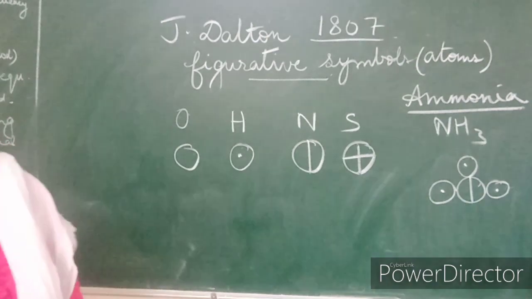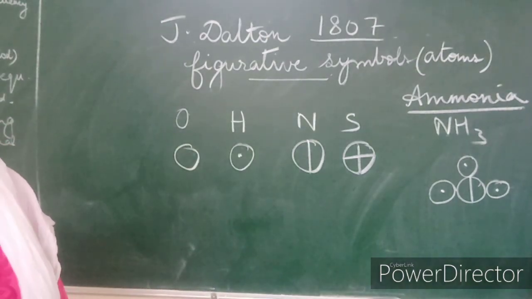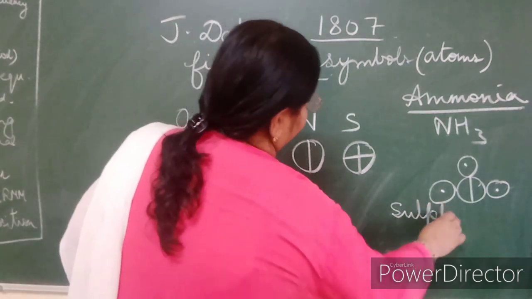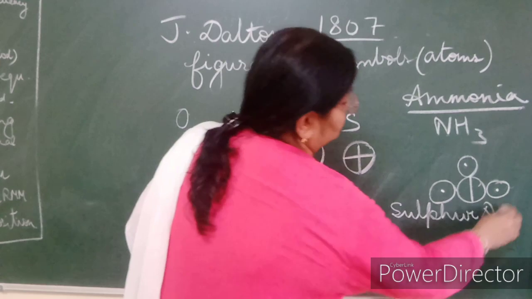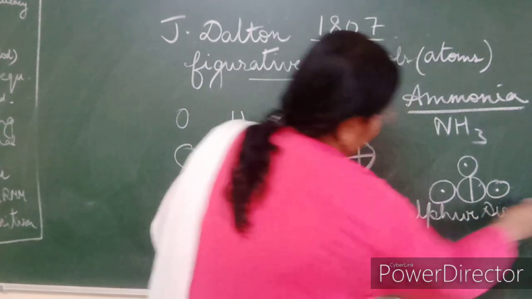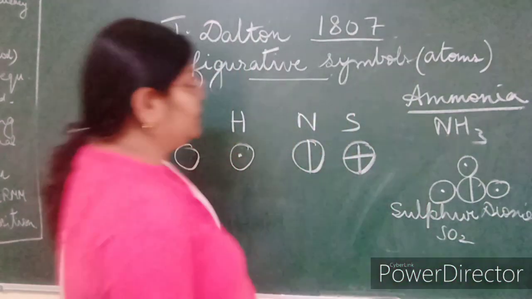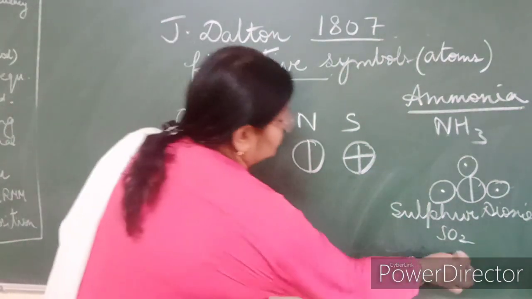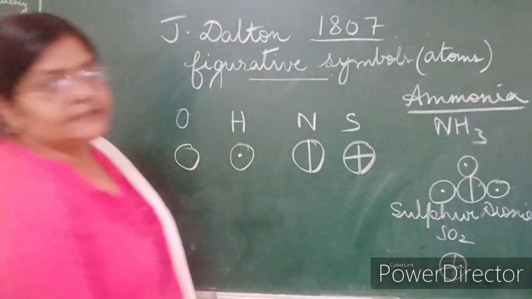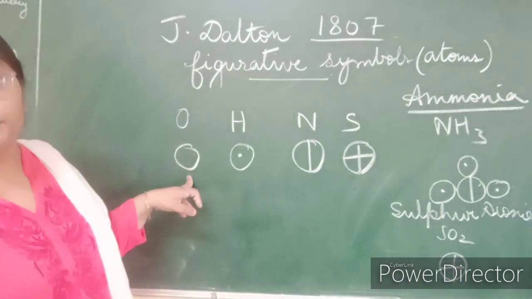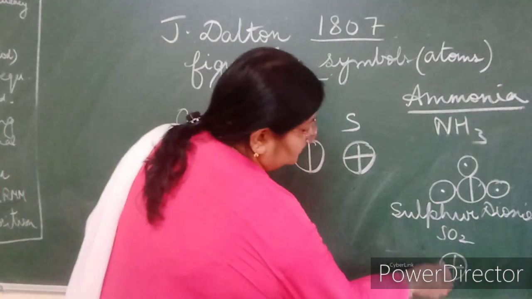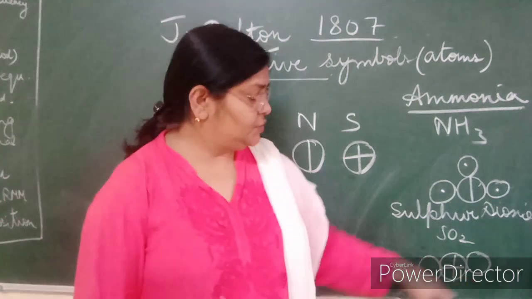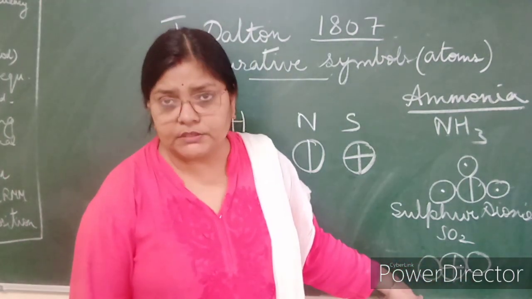Okay, let us study another example, say sulfur dioxide. What is its formula? SO2. So what did he do? He took the sign of sulfur. What is the sign of sulfur? A circle with a plus sign. In the center, an oxygen, a single circle. He drew 2 circles on 2 sides. So this figure shows sulfur dioxide.